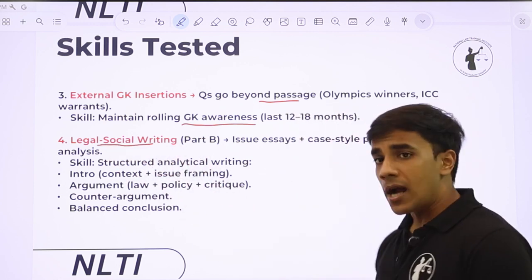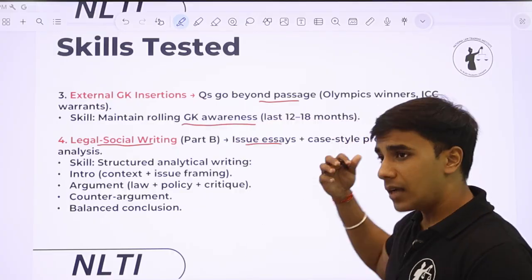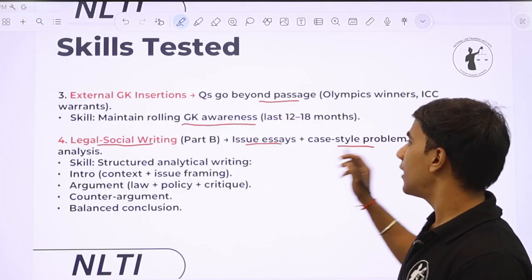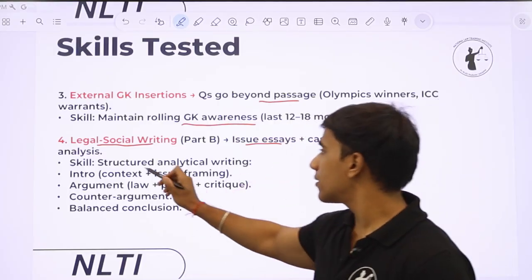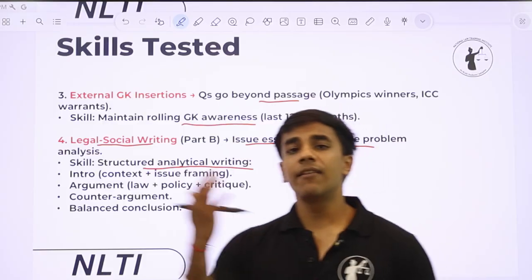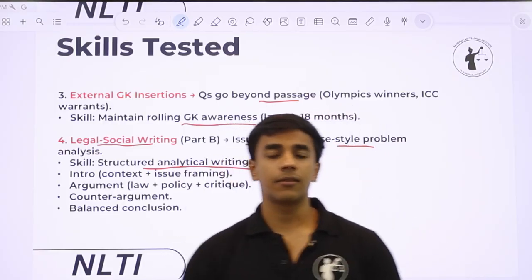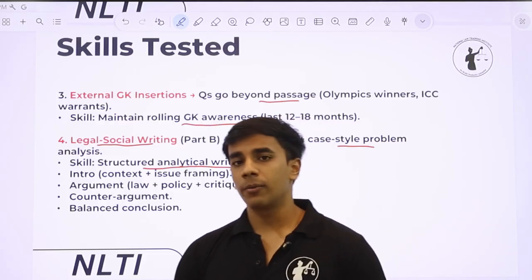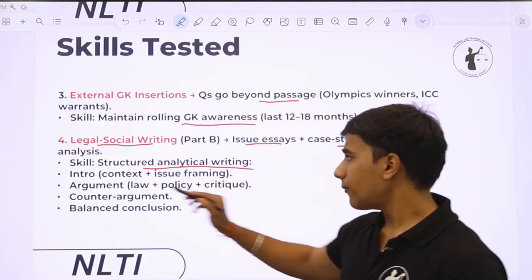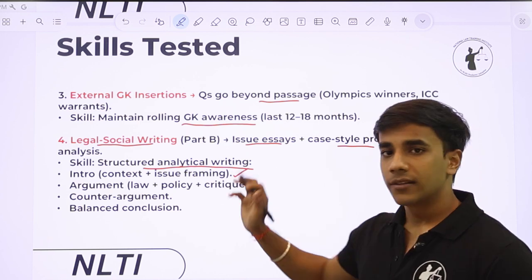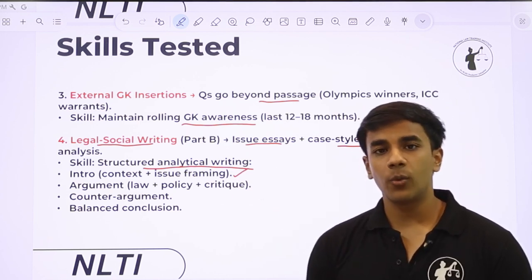Legal and social writing, part B: you have to write essays, you have to write part B answers, and you have to write and analyze properly. What is being tested here is structured analytical writing. Anyone can write a 200-word answer to a part B problem or a 300-word essay based on a contemporary topic. But what NLSAT wants you to write is with a clear structure. You first have to provide an intro: this is the context in which I am writing and this is the issue that I am trying to address.